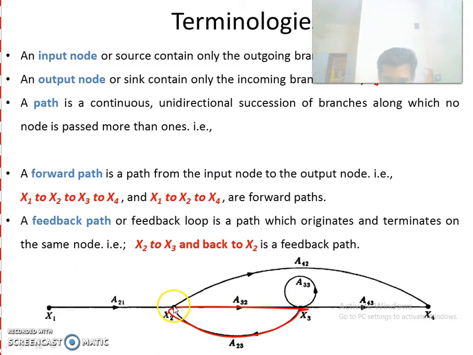Now consider this one. It is starting at x2 and traveling to x4, but the direction is towards x4, so it is not a loop. Okay, it is not a loop. Now the next one, take this one. It is starting from x3 and again coming to x3. This is also a loop.